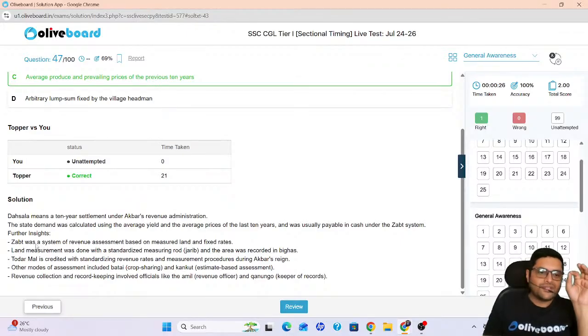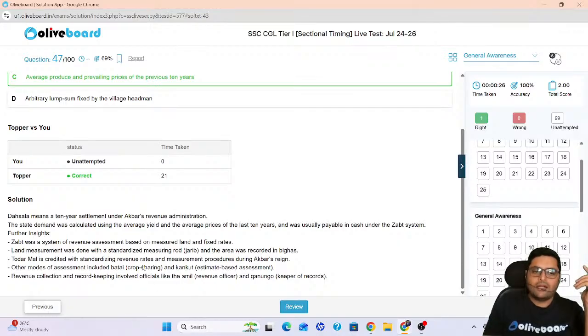Okay, so the Dahsala was a sub-Zabt system, Zabt, which was started under Akbar. It was started by Todarmal, in which revenue management was there. Todarmal created the procedure of measuring land. Correct, it was measured in Bigha. Still, that Bigha is used. Correct. There were other modes of assessment like Batai, crop sharing, and Kankat.